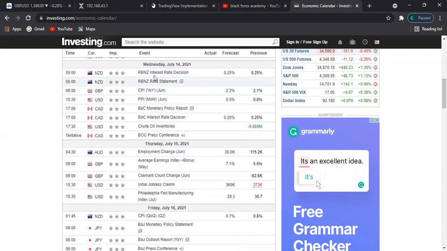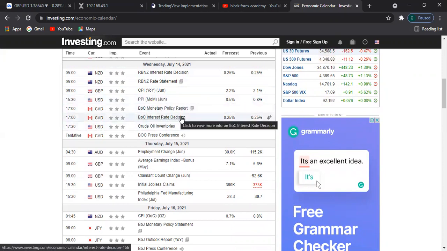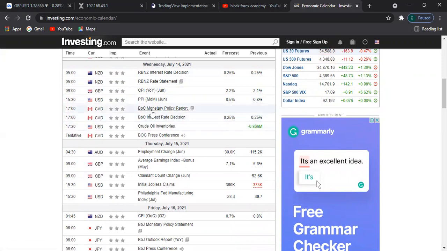On Wednesday, we're going to have a New Zealand dollar interest rate, a very strong fundamental event. So it's going to be crazy, right? We have GBP CPI for June, YOY, right? This isn't such a strong event for the US, the PPI, MOM. But then we have the Canadian interest rate, one of the strongest fundamental events out there.